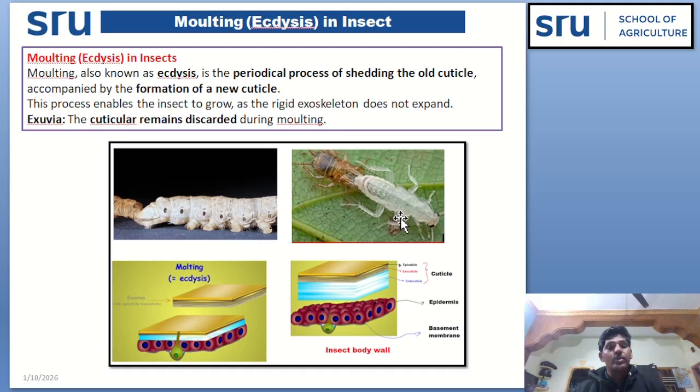This molting process enables the insect to grow because the rigid exoskeleton does not allow insect to grow or expand. That's why insects are undergoing molting in their immature stage. Exuvia. The cuticular remains discarded during molting is known as exuvia.